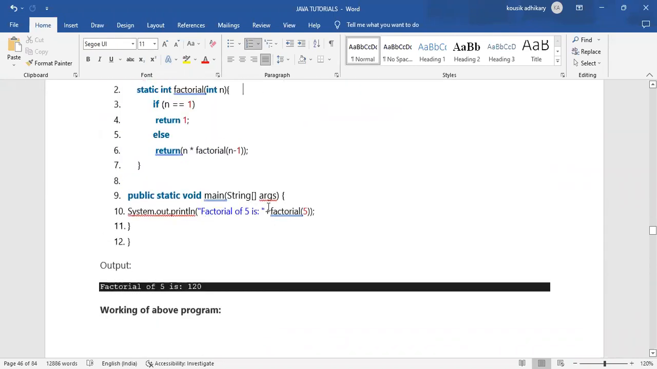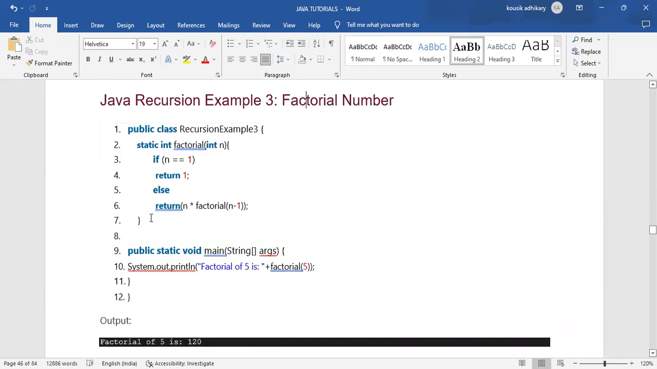we are not only calling System.out.println, because this is a return type method, and the return type is integer. This is not a void method. This is an integer type method that has a return type. So we are calling that method within System.out.println, and we are printing the message factorial of 5 is, plus factorial.